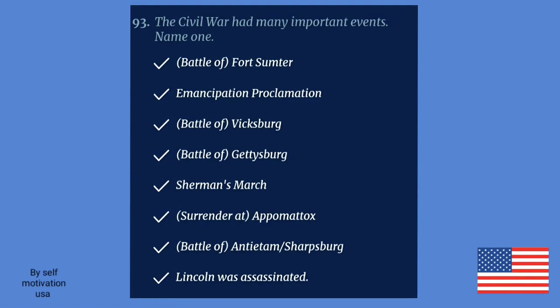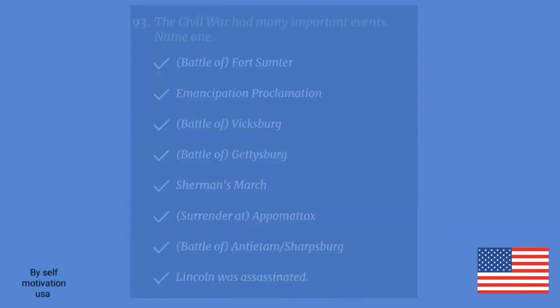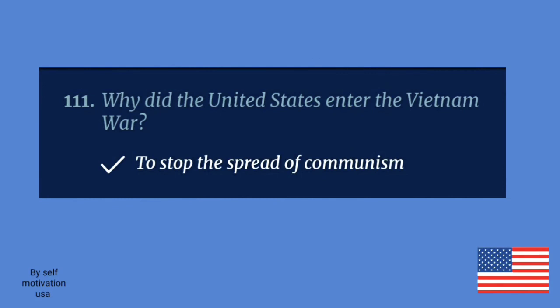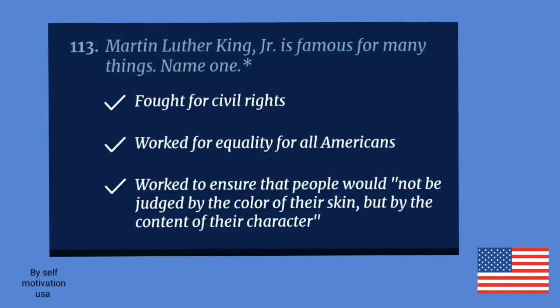The Civil War had many important events. Name one. Lincoln was assassinated. What does the judicial branch do? Explains laws. Why did the United States enter the Vietnam War? To stop the spread of communism.